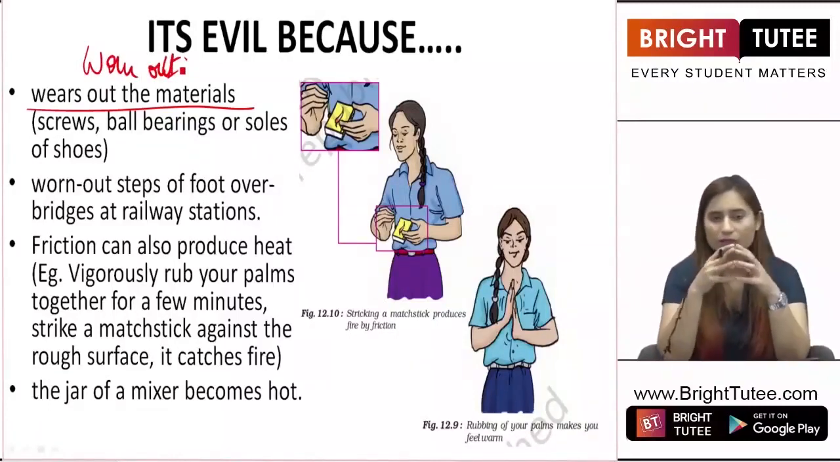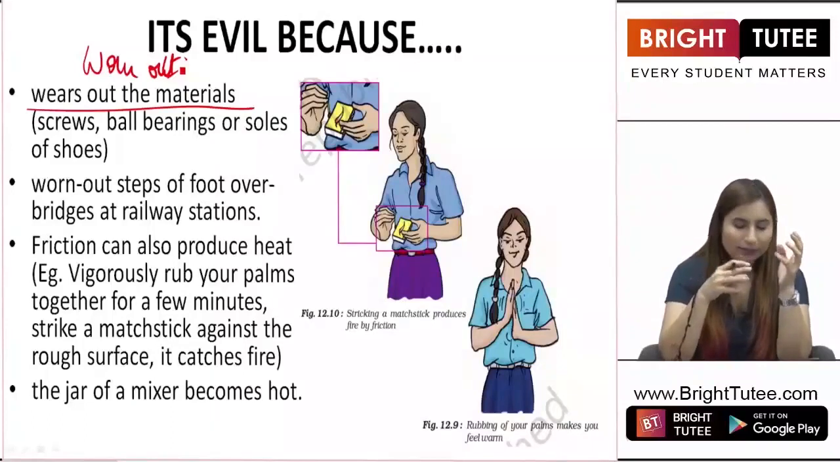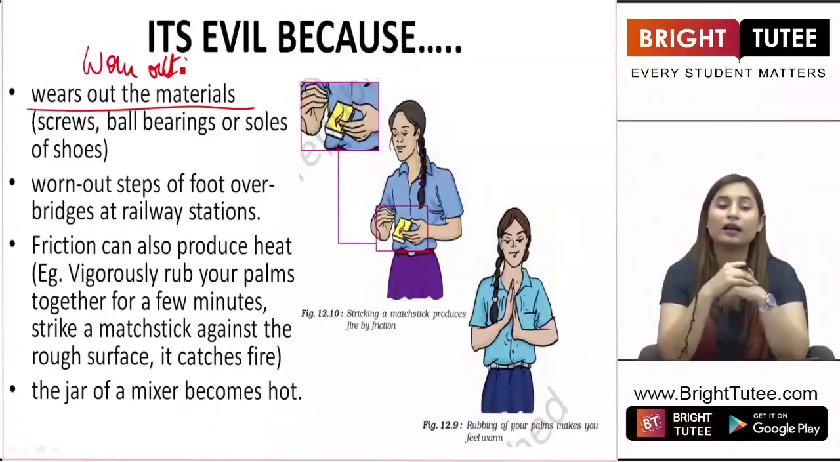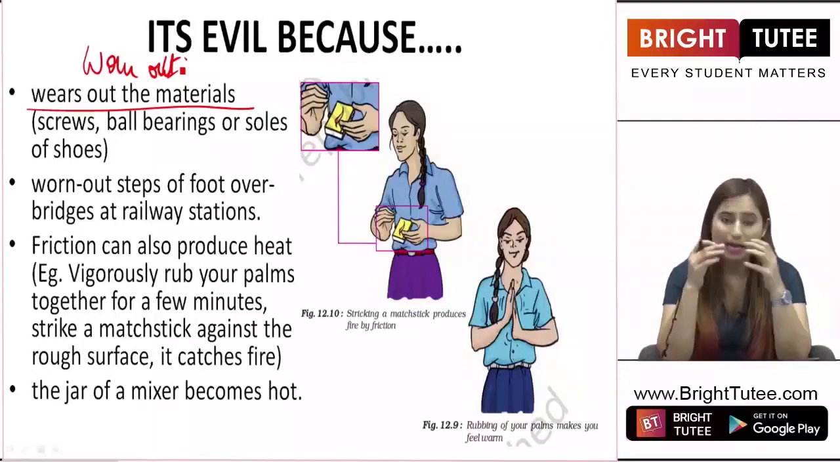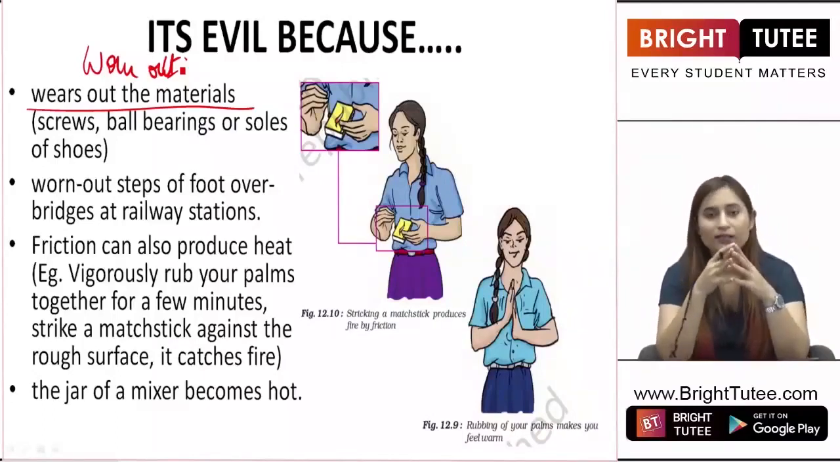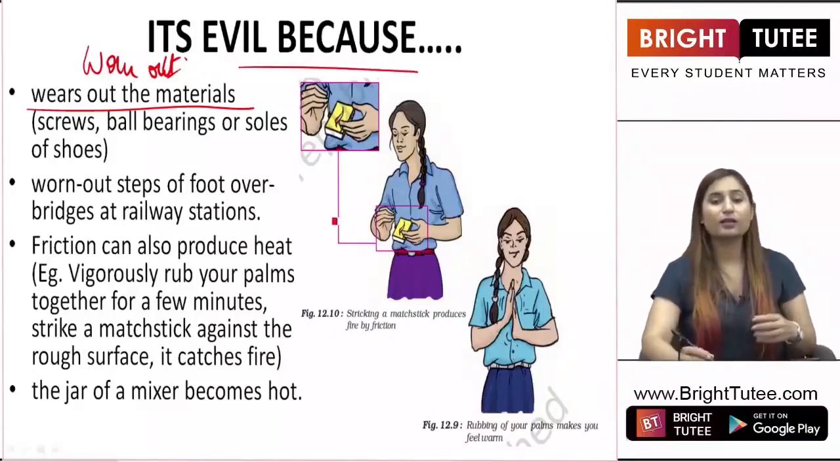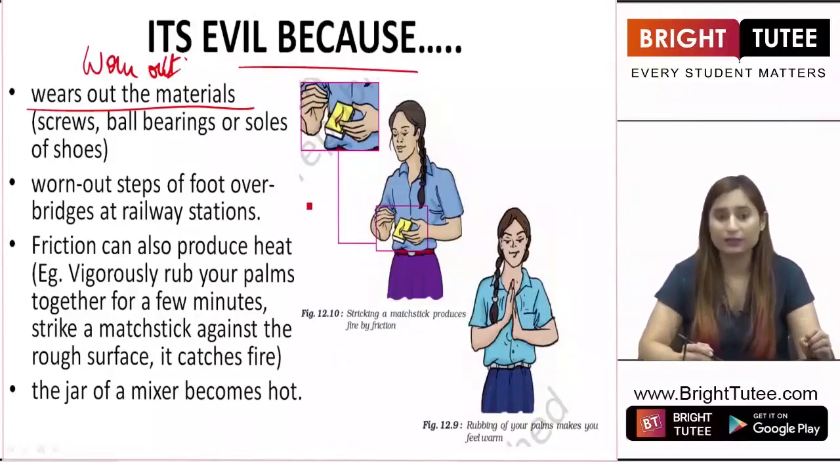So what does this tell you? And in industries, there are different equipments which have screws present in them. These screws are worn out after some time. This happens because of friction only, right? So it is evil because it wears out materials.